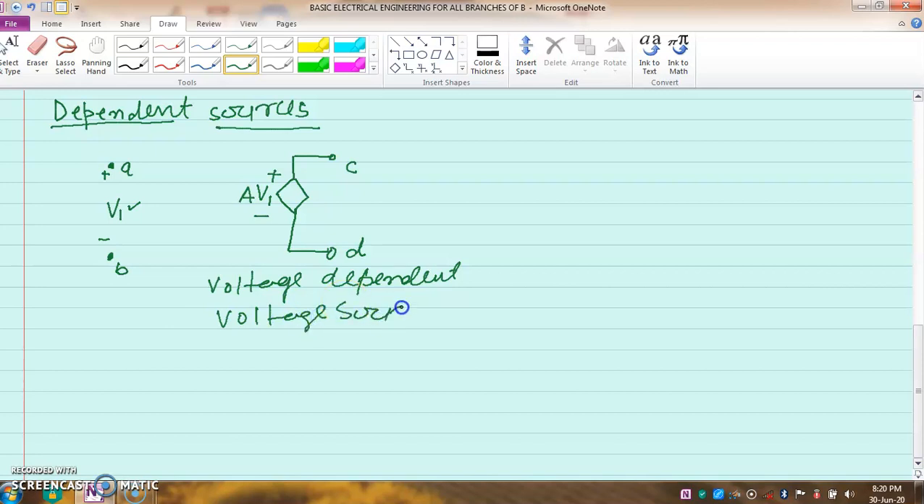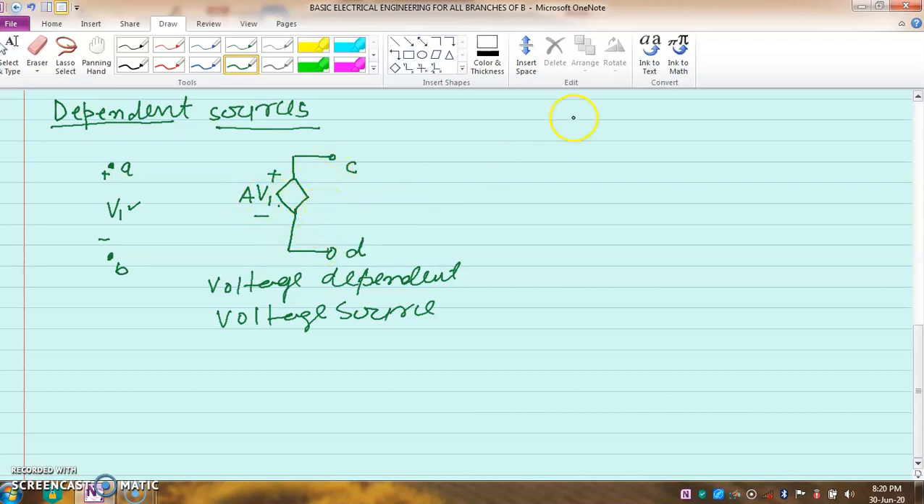Voltage source means its voltage is depending on some other place in the circuit, so it is called a voltage dependent voltage source. How many terminals are there? Here you see 1, 2 terminals, 3 and 4. Means in the case of a dependent source there will be 4 terminals.